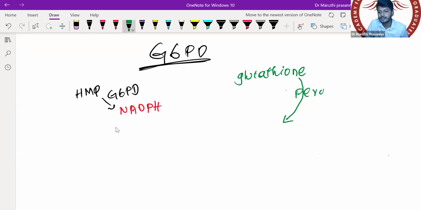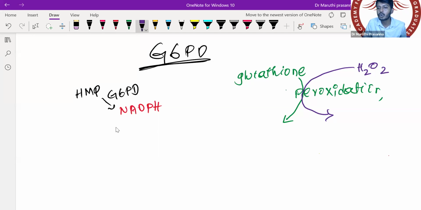Peroxidation reaction. While it is undergoing the peroxidation reaction, it will convert H2O2, that is hydrogen peroxide, which is a source for your free radical, into H2O.